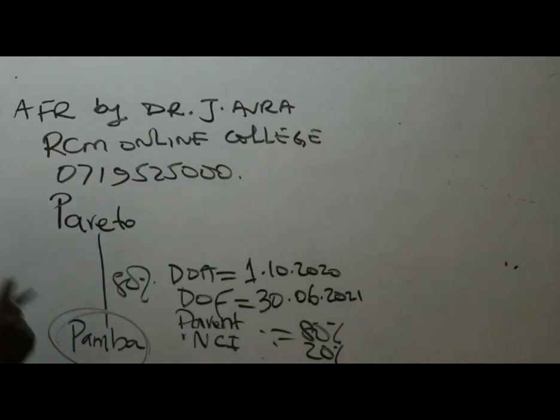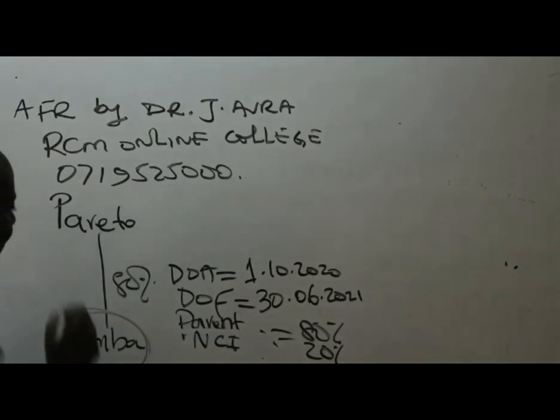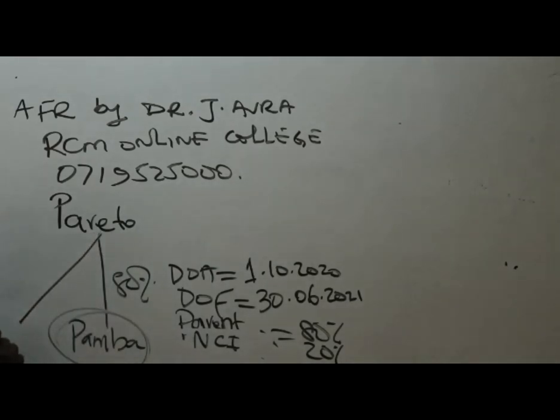Remember, Pareto made other investments in the financial year. They also went ahead and bought some other company called Dafu, and for Dafu, they bought 100%.